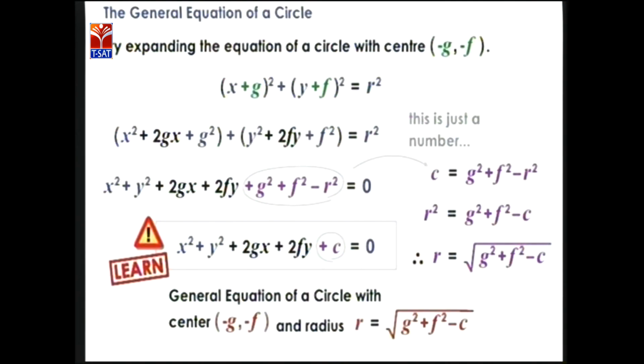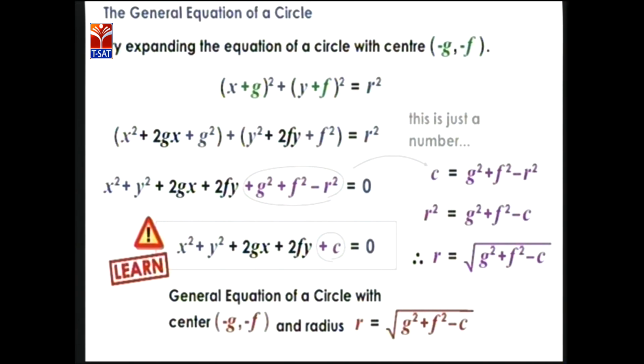Now the general equation of this circle. The general equation of this circle will come from the center (-g, -f). So by using the standard form equation, we can prove the general circle equation.